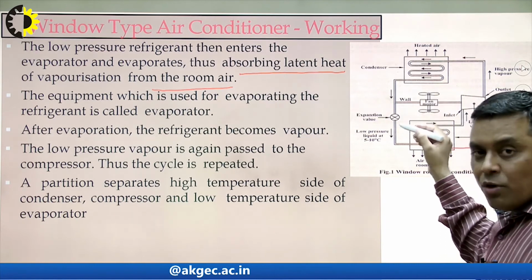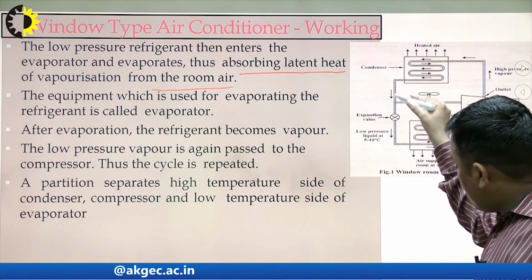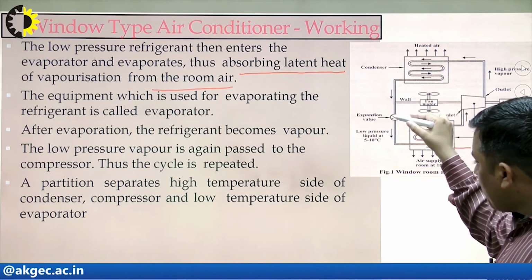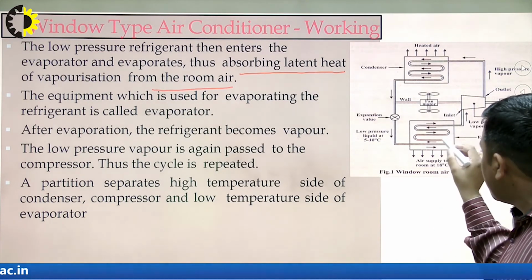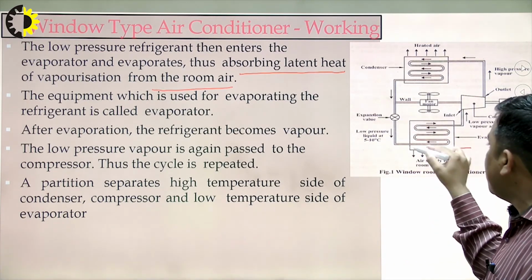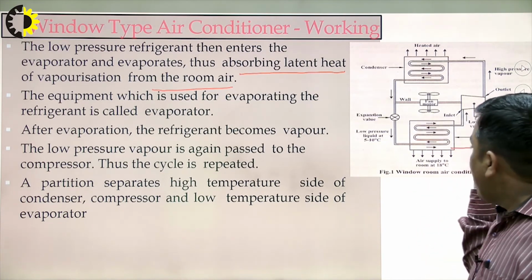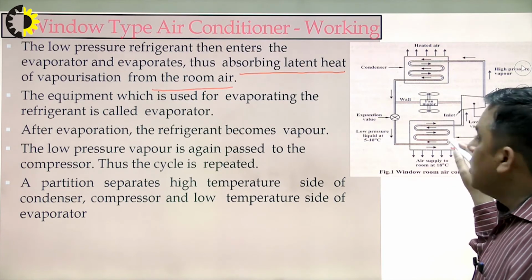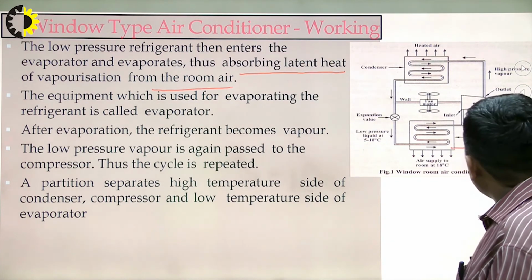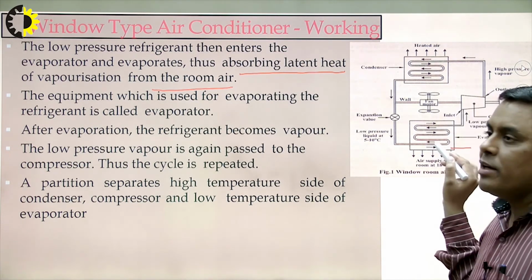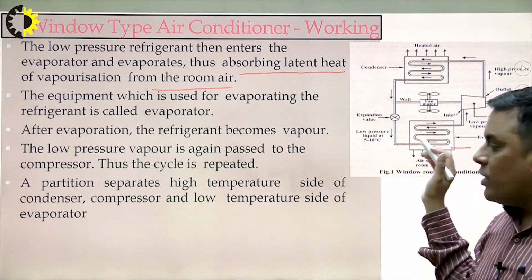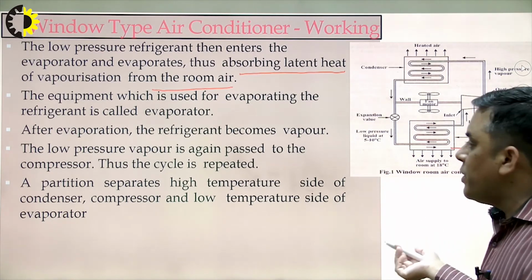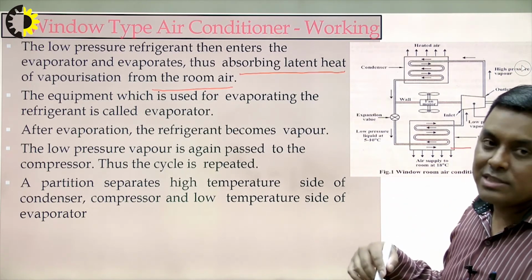In the expansion valve, because of the sudden pressure reduction, there is a little possibility of evaporation also, but the majority of evaporation takes place in the evaporator by absorbing heat from room air. So this is how it is again converted into vapor refrigerant.